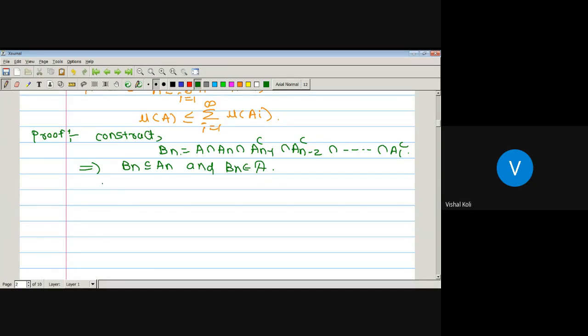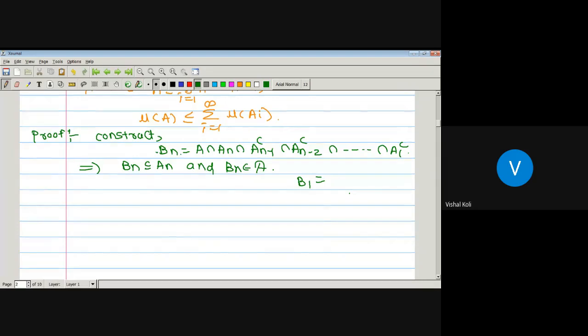Now, what is B_1 then? From this, what will B_1 be? B_n is nothing but A intersection A_n intersection A_{n-1} complement up to so on A_1 complement.